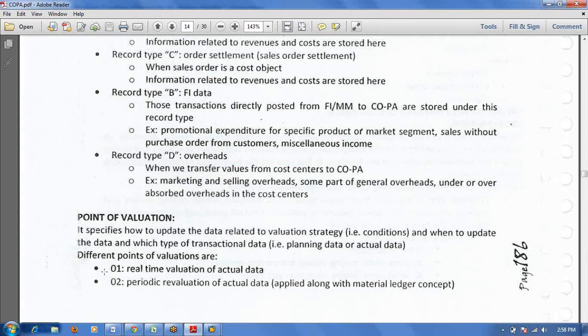Here point of valuation 01 normally we will use. 02 we will maintain when we implement material ledger. In KE27 you will perform this periodic revaluation. This is a period end activity in material ledger. If you don't use material ledger, then you will give only one point of valuation. If you implement material ledger also, we will assign both 01 and 02.